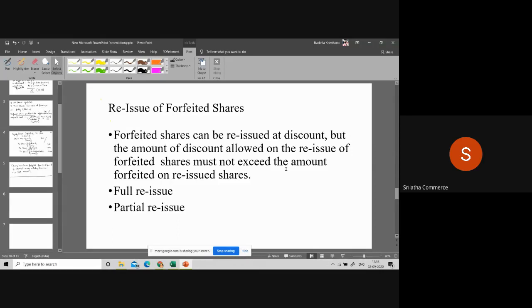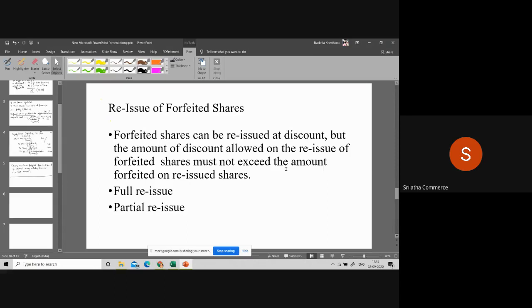Actually, what is the face value of the share? Face value of the share is 10, but you are reissuing at 8 rupees per share, meaning you are giving a discount. Why are you giving the discount? Because a certain amount is already received by the company. That is the reason on forfeited shares you are giving a discount to the shareholder. Is it clear? So usually the forfeited shares are reissued at a discounted rate, meaning you are reissuing at less than the face value of the share.